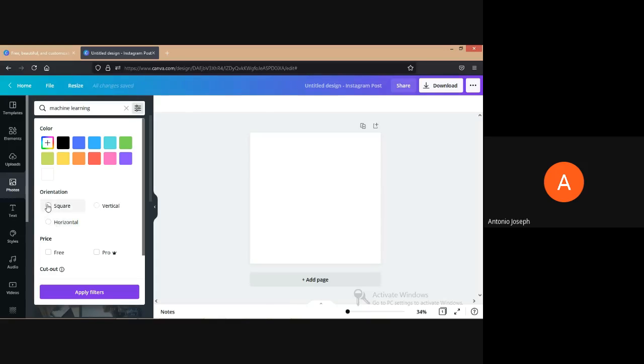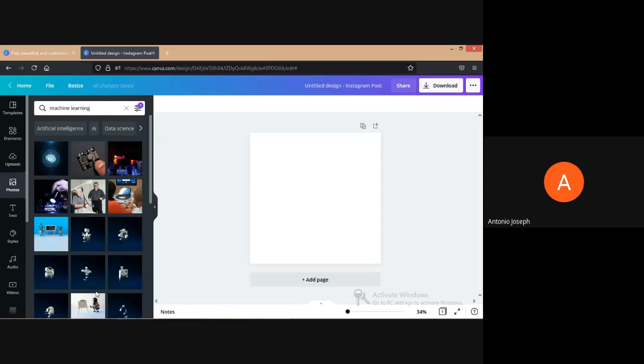So we can sort all the images that are of square size. That will be suited for our poster. Or else if we choose rectangular images, we will be in trouble editing those images. So it's better to filter according to our size.